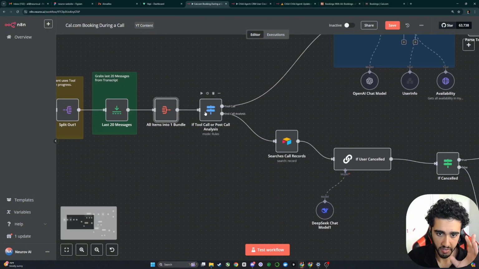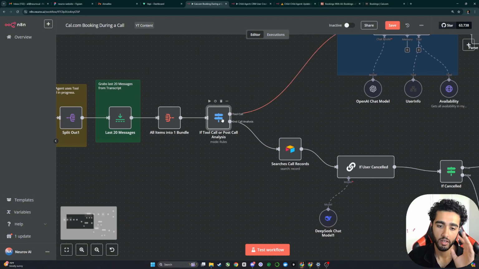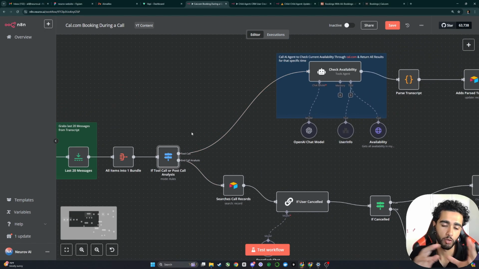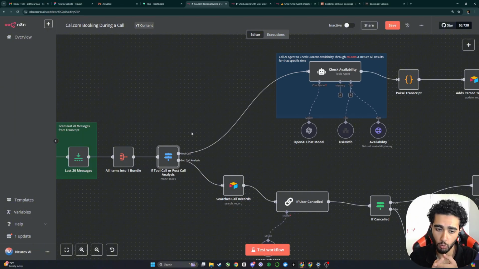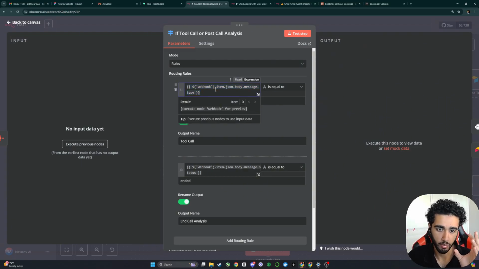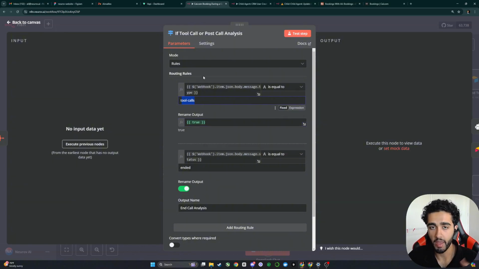Then this is the Switch node. So basically, if it's a tool call or a post analysis, because we're using the same webhook, obviously there's going to be two different routes that we're going to be going down. We're going to be going down the tool call route, or we're going to be going down the end of call analysis. So we could put this in here to be like, hey, if the webhook type is a tool call, then obviously make it go down the tool call route, make it true.